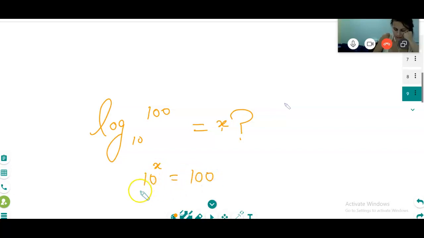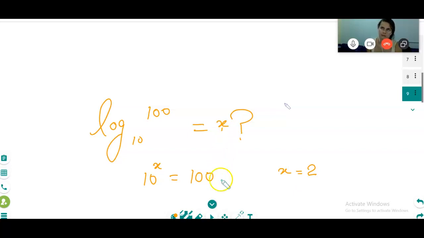Log base 10 of 100 is equal to how much? It is 2. How did it come? Assume log base 10 of 100 is equal to x. Then 10 power x is equal to 100, and you know that 10 power 2 is 100. So x is equal to 2. Very simple way I have taught you. You understood?